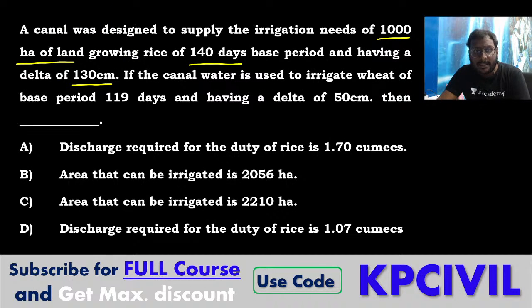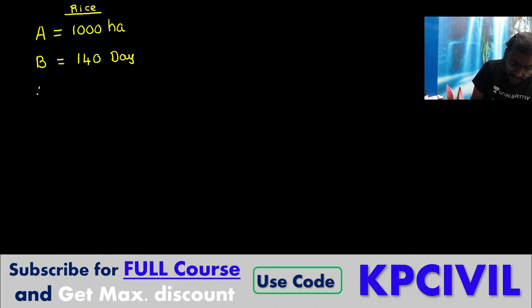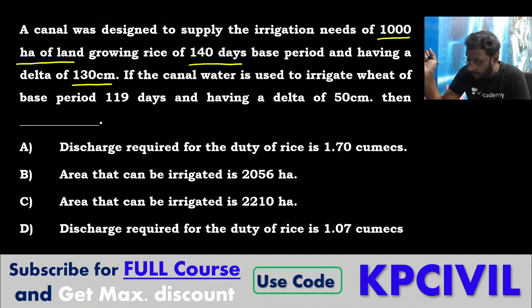Then delta of 130 centimeter. Yes, you can write down. Clear. Irrigation needs 1,000 hectares of land, 140 days base period, 130 centimeter delta.